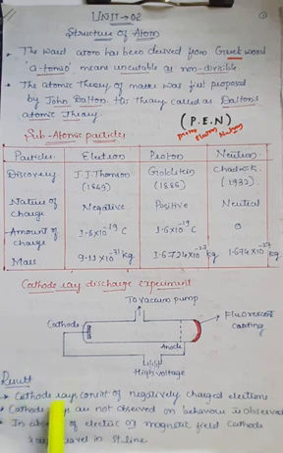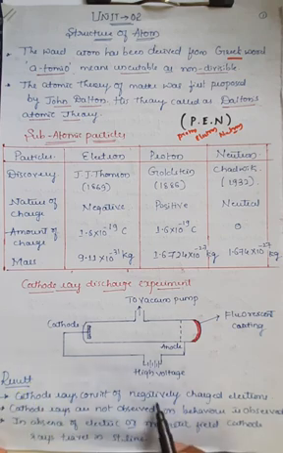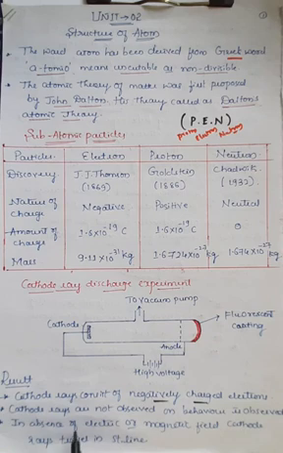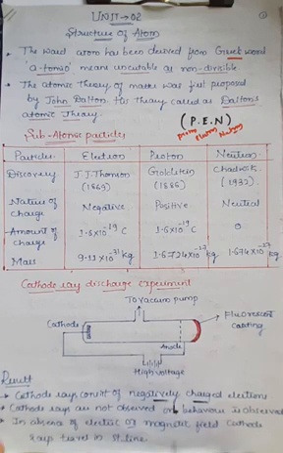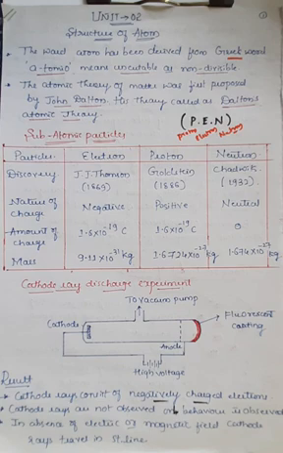These cathode rays consist of negatively charged electrons, and the cathode rays themselves are not observed, only their behavior is observed, right? So we cannot see the cathode rays directly, but the behavior of the cathode rays can be observed in the experiment. The most important thing is that cathode rays consist of negatively charged electrons.